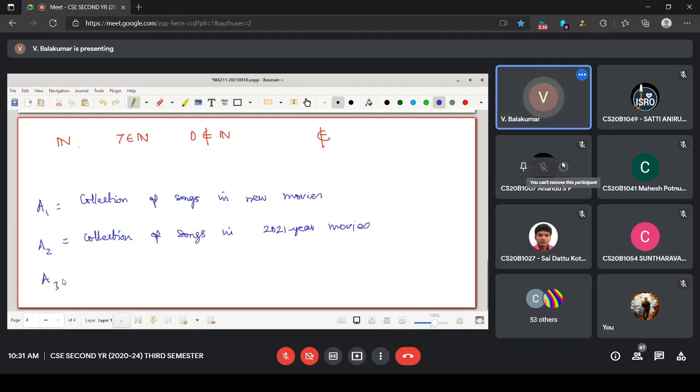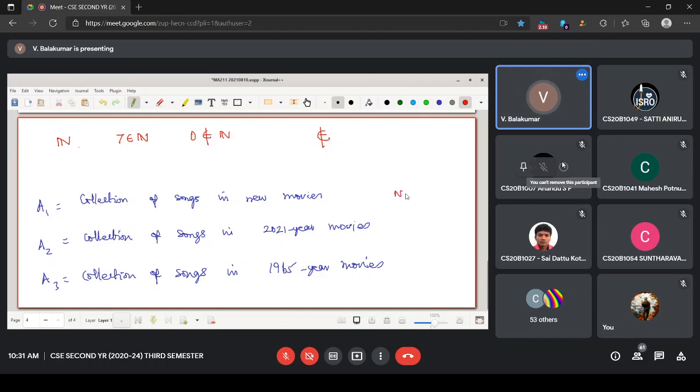Or A3 is a collection of songs in 2020 year movies. It need not be 2020. It can be anything, something like 1965, something like this.